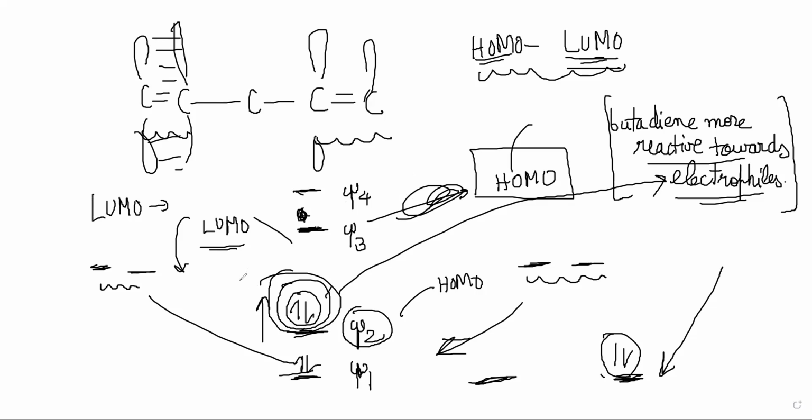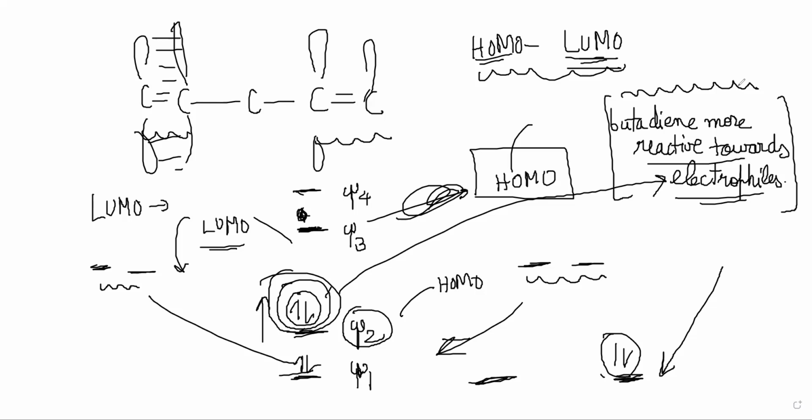You have to go back to the previous chapter on nucleophilic addition and see how the addition of electrophile and nucleophile happens. Once you look at that in terms of molecular orbitals, HOMOs and LUMOs, you will understand why butadiene, even though it's more stable, is more reactive towards both electrophiles as well as nucleophiles.